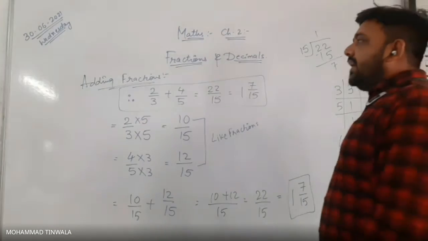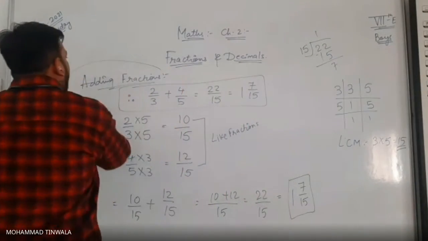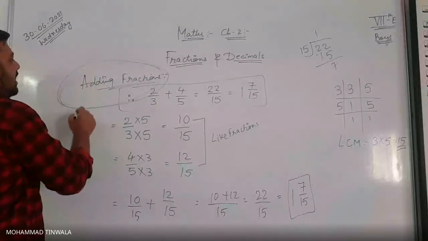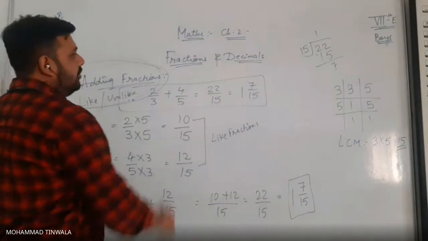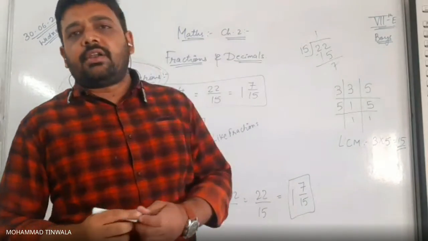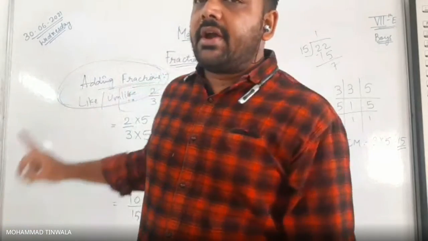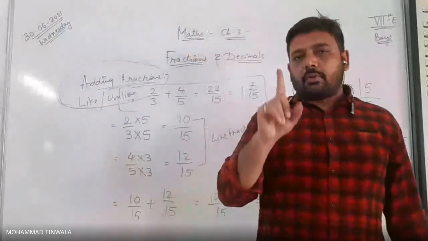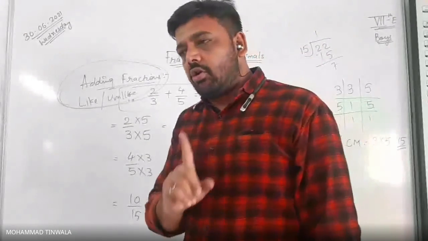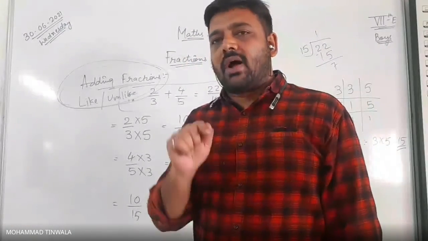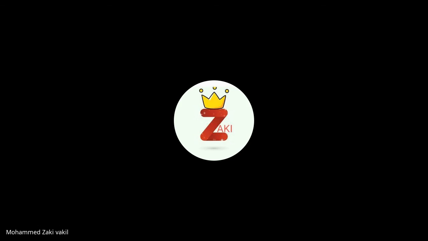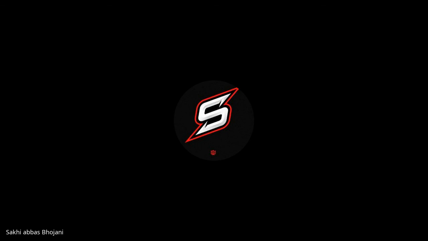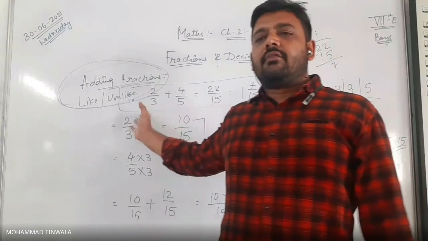So we have completed up till the topic of addition of fractions, adding fractions, like and unlike both. Understood? Your homework is to refer to all this topic, what we did right here in the class, once from your textbook. Boys, make sure of it. In the next lecture I will not repeat what happened today. Is that clear, boys? Please go through all the content. Then we will start with subtraction of fractions, subtracting fractions, like and unlike both.